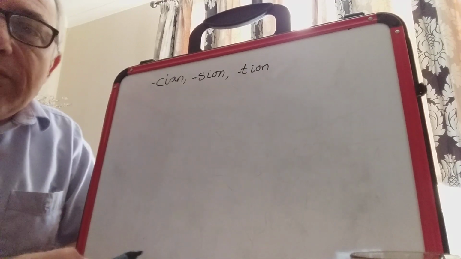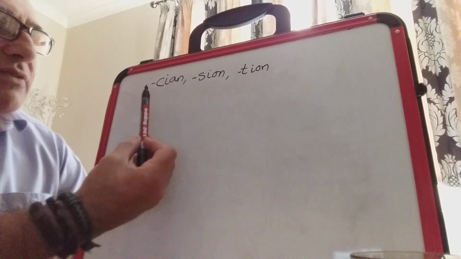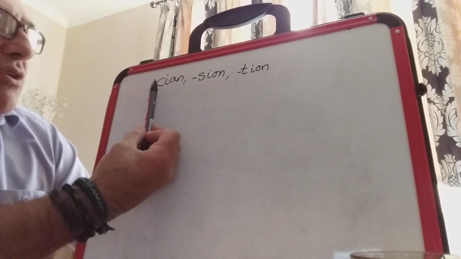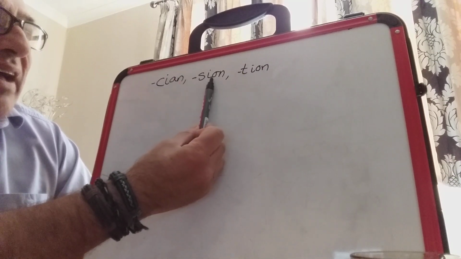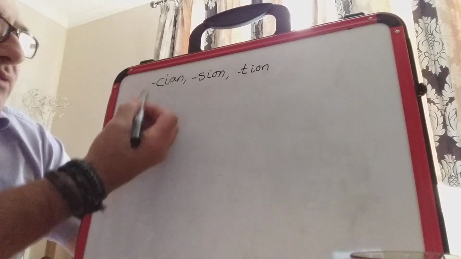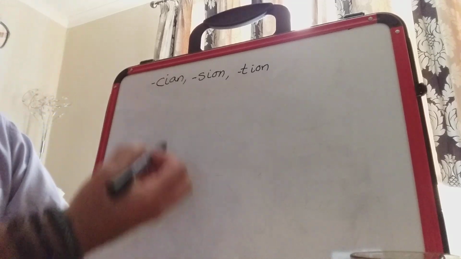The problem with the spelling of these words is there's a few different ways of making that shun sound. So you can make it with cian, with sion, and with tion. So I'll give you an example of each, and then what I want you to do is to go and find some of your own.